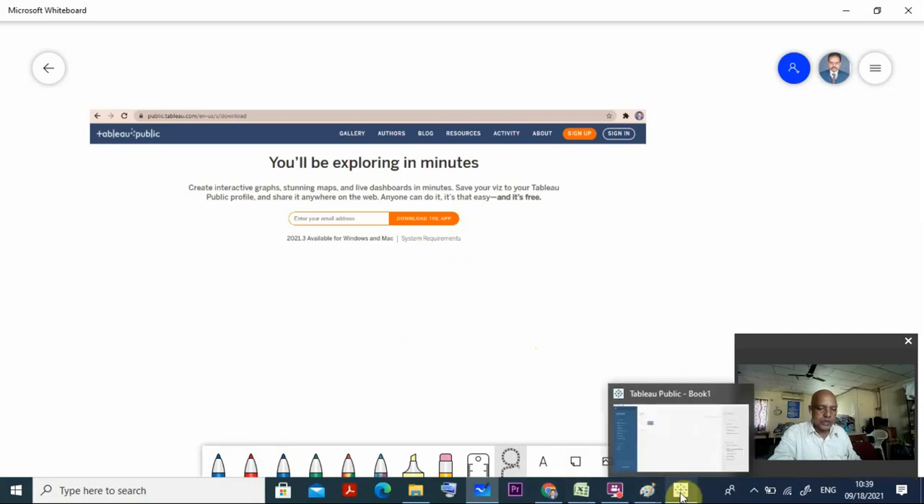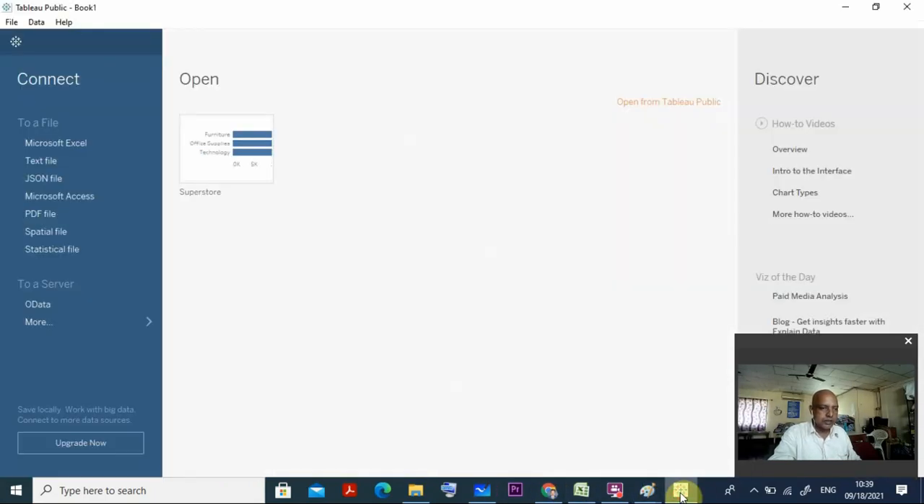Once it is installed, just double click and you can find Tableau here. Now if you want to access anything, you can see it here. You have different panels, the file menu, data and help also. In Connect you have Microsoft Excel, text files, or JavaScript Object Notation, JSON files.